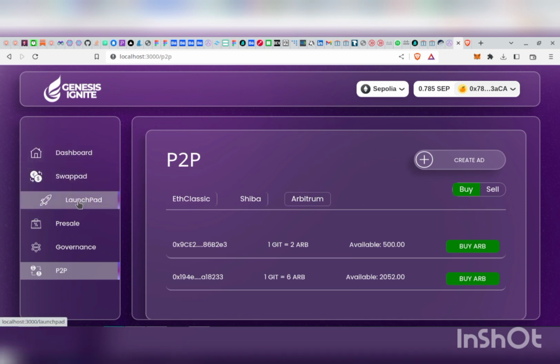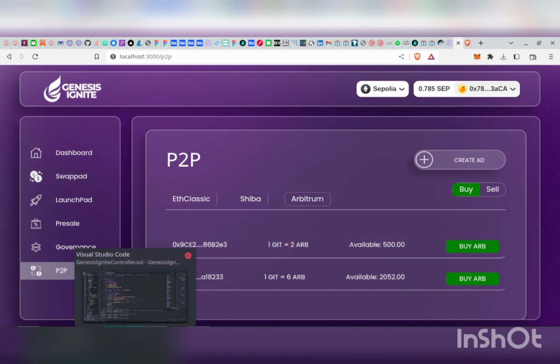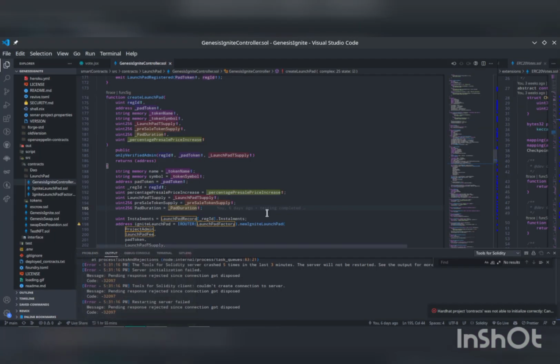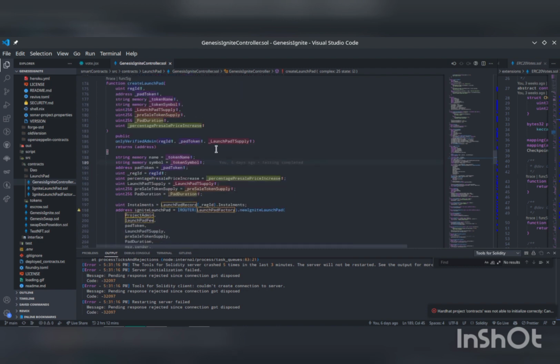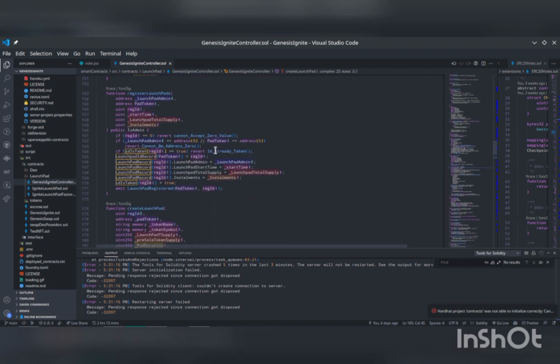I know I've been blabbing a lot, but I've explained how our DApp works. But to round up this section, I would like to just show you some brief snippets of important code that we felt are very important to run on our platform. So one of these is the code base for creating a launchpad and requesting a launchpad.